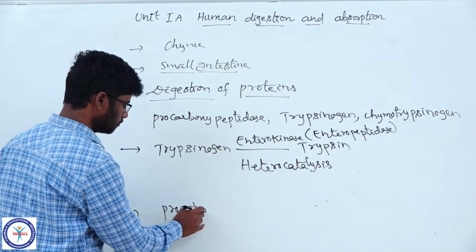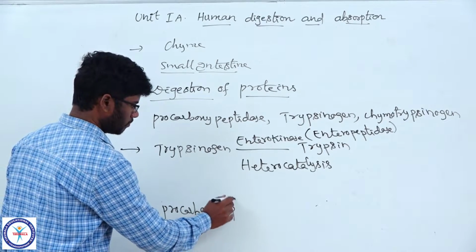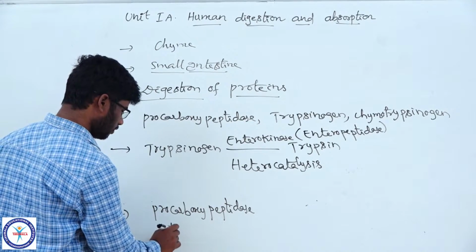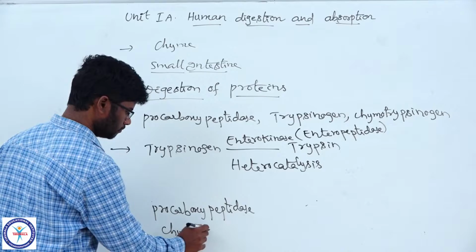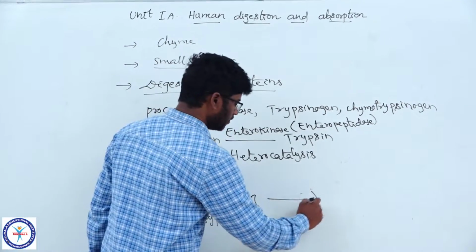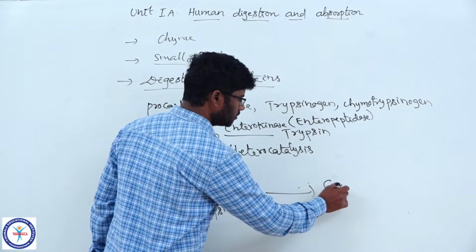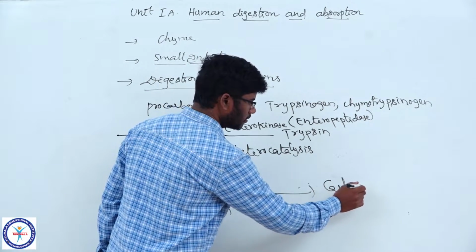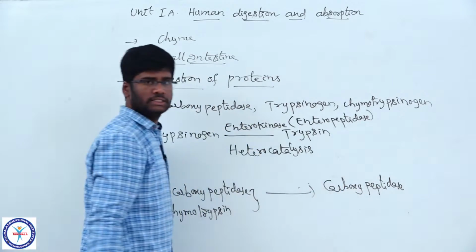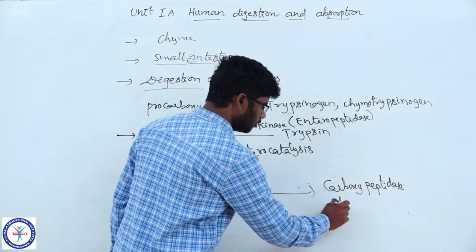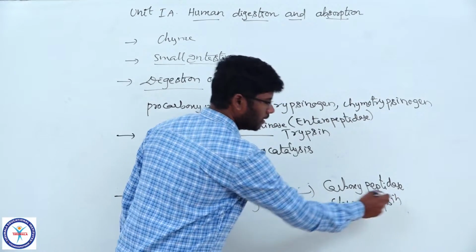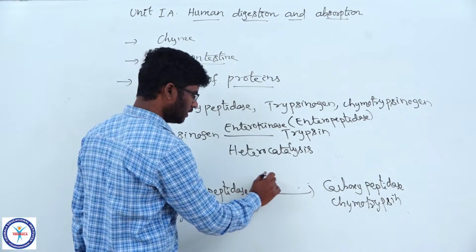And come to the next enzymes, procarboxypeptidase and chymotrypsinogen. These inactive enzymes are converted into the active enzymes carboxypeptidase and chymotrypsin by trypsin.